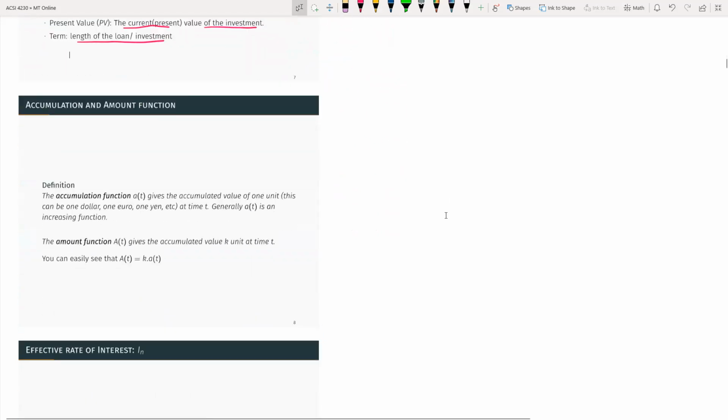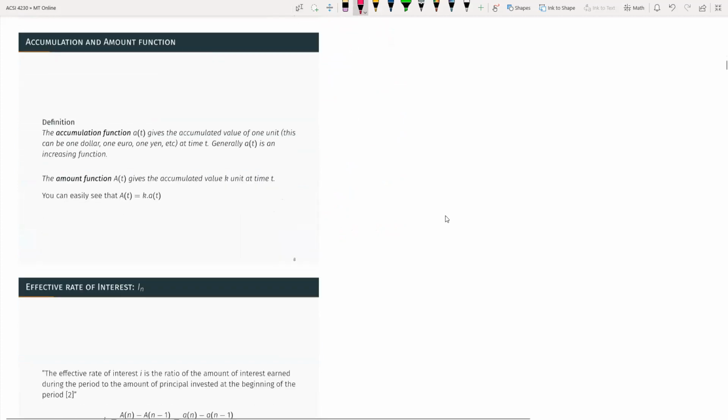So now we are going to discuss the accumulation and amount functions. Here you can see two functions. One is the accumulation function, which we write as simple a(t), which is the accumulated value of one unit. It can be $1, €1. So it's the accumulated value of one unit at time t. And then the amount function gives the accumulated value of k units.